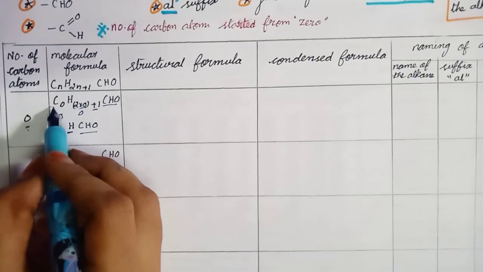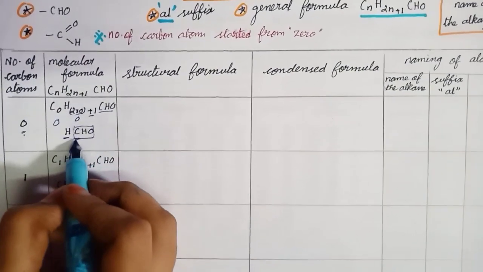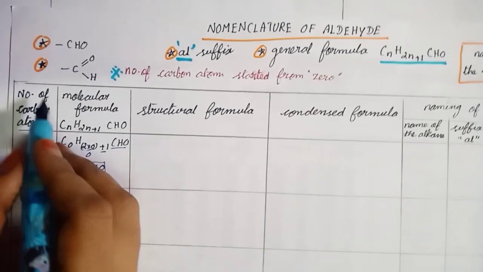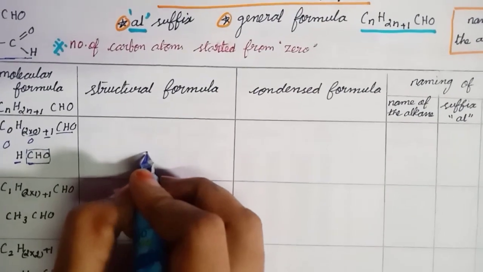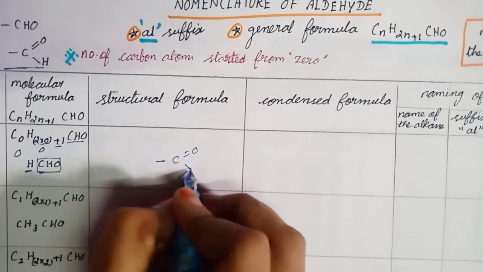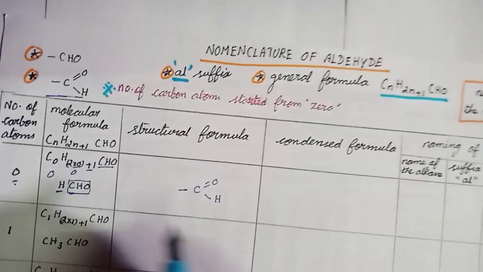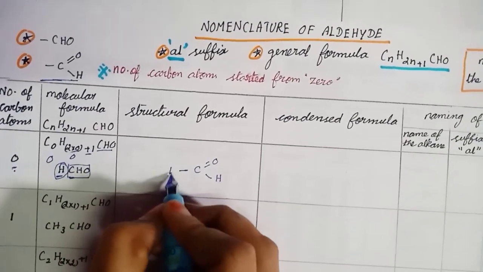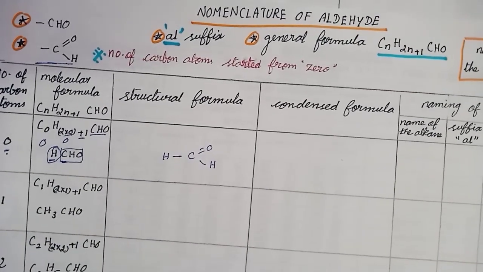There is no carbon, so we write the functional group CHO directly: C double bond O, single bond H. This is the structure for the aldehyde group. Then the remaining hydrogen. This is the structure for HCHO.